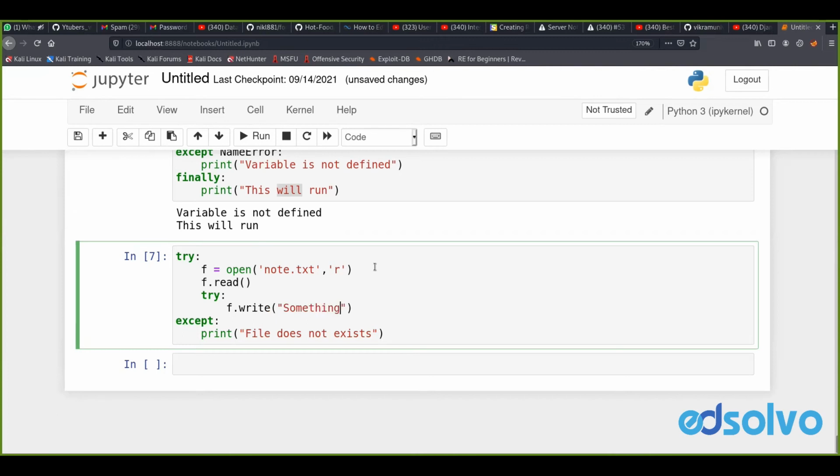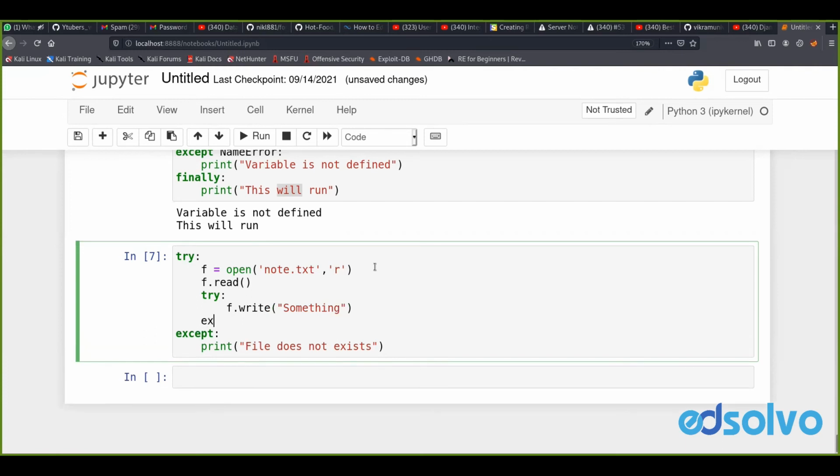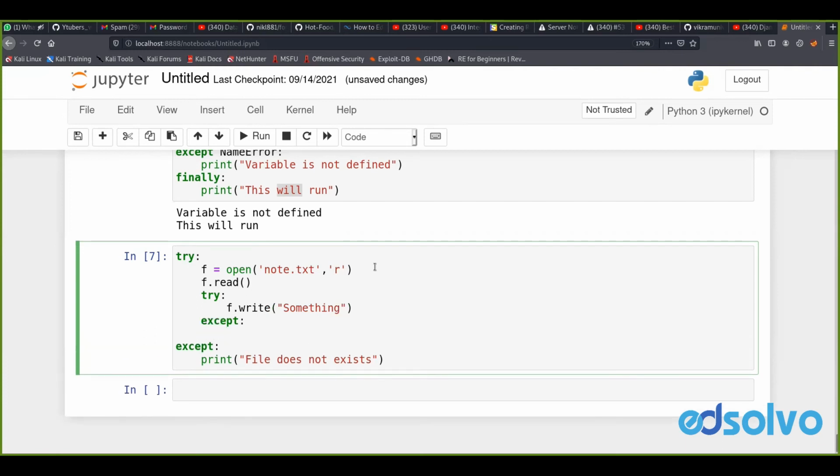I am writing something here, and I'll say except, print file is in read mode. Now this will not throw us the error. So I just write print f dot read.